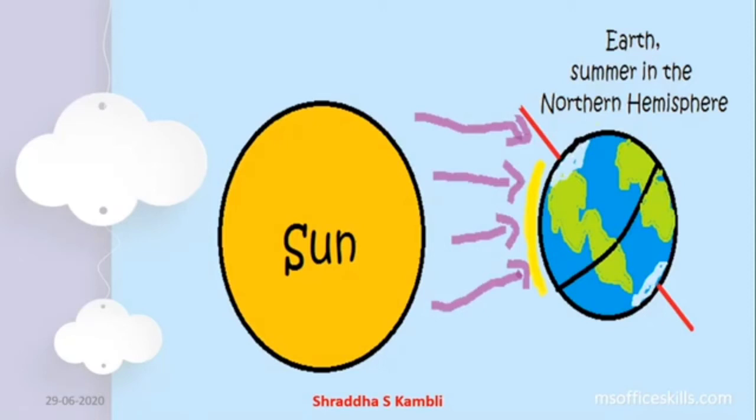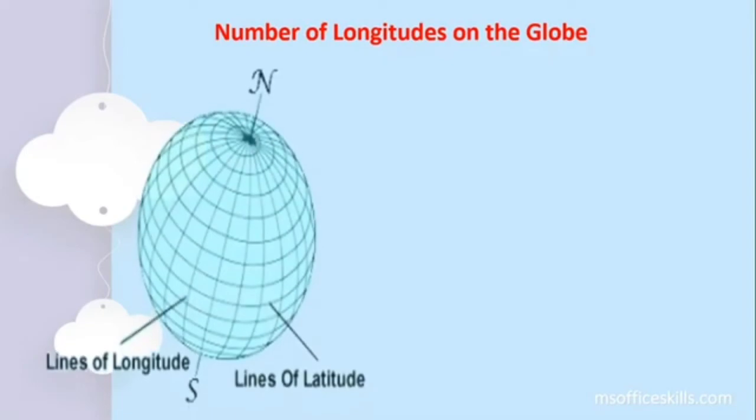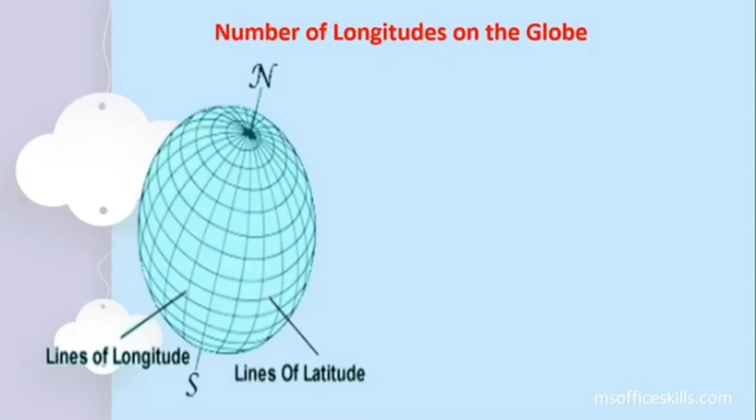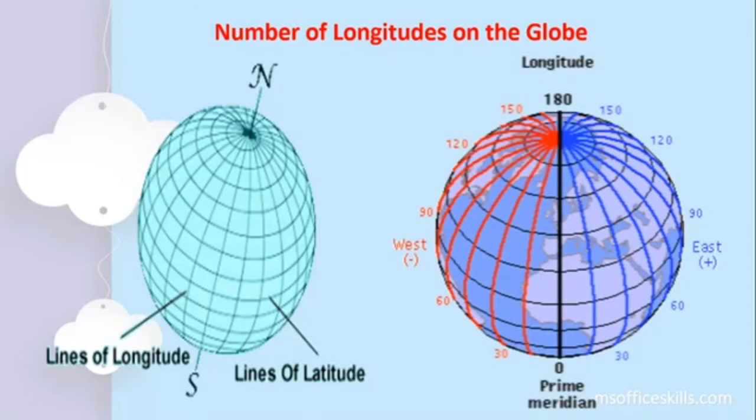Now these things, children, we learned in our geography last year, and remember, we are just recalling these particular points. Now let's talk about the number of longitudes on the globe. We know what latitudes are, we know what longitudes are, we have learned what the graticule is, and we have also understood why the concept of graticule is important in understanding the location of a place. So how many longitudes are there, children, on the globe? We have a total of 180 plus 180, that is 360 lines of longitude.